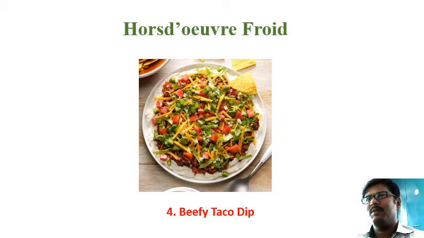Along with some vegetables, you can see some carrots and capsicum, meaning red and green pepper, and some wafers around. You can make a dressing of your olive oil or salad oil. You can use it as a dressing, and it can be served along with the dip.